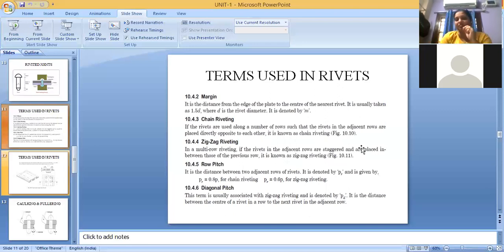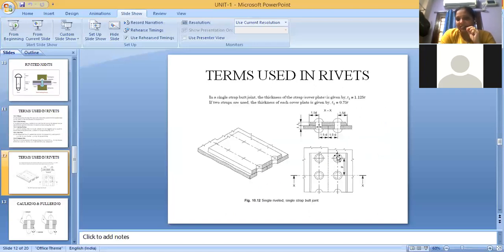Next one is row pitch. I told you we have two types of riveting, chain riveting and zigzag riveting. In chain riveting, the row pitch is 0.8p, and in zigzag riveting, it's 0.6p. Here in chain riveting the distance should be more, so it is 0.8p, where p is the pitch, the distance between two rivets. But in zigzag, the rivet will be here, so it can be 0.6p.